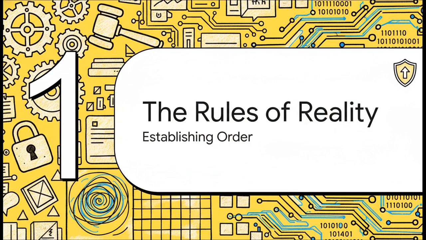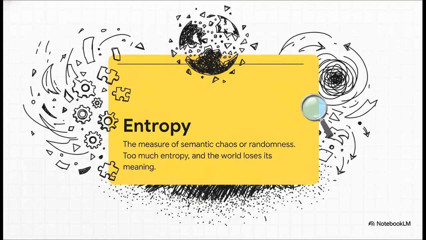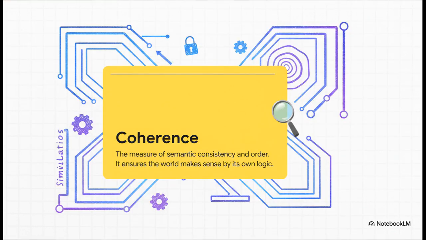You know how most virtual worlds can just descend into chaos? Well, OPHI City's solution is a set of fundamental principles that govern every single thing that happens inside it. These are its absolute, non-negotiable laws of reality. The very first rule is all about fighting chaos. In OPHI City, they call this chaos entropy. You can think of it as a measure of randomness or just plain nonsense. If the entropy in one part of the world gets too high, that area literally starts to lose its meaning. It just falls apart. The force that pushes back against entropy is coherence.